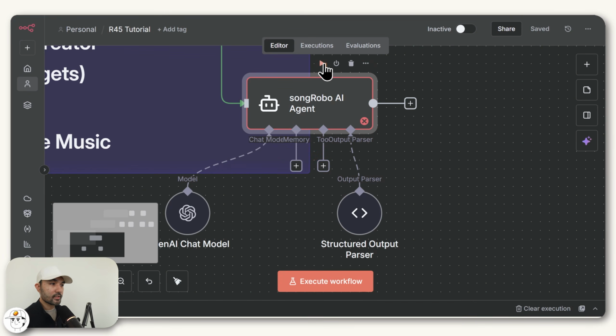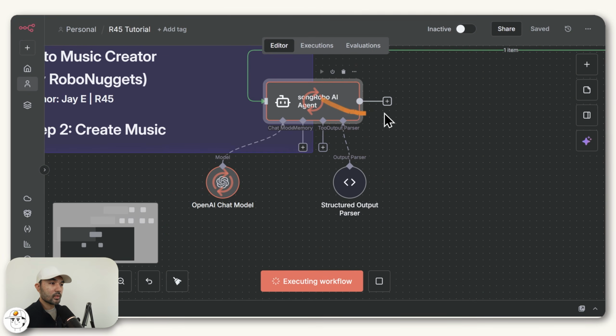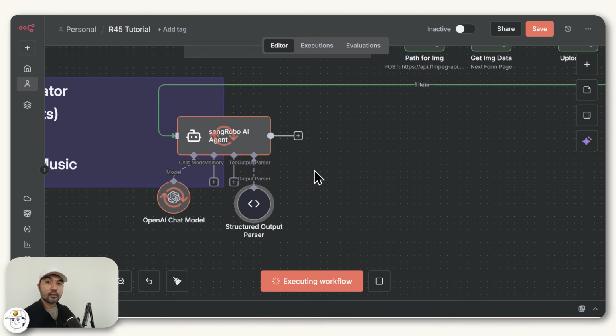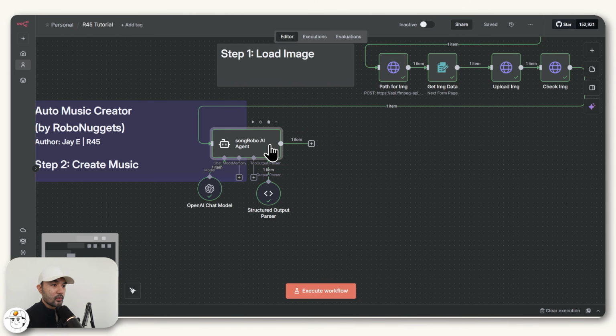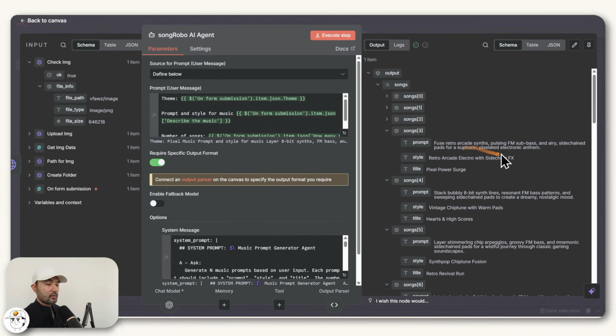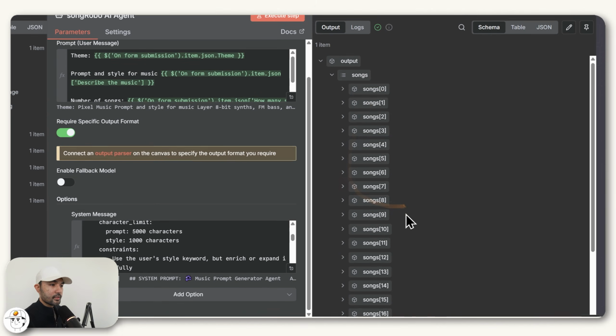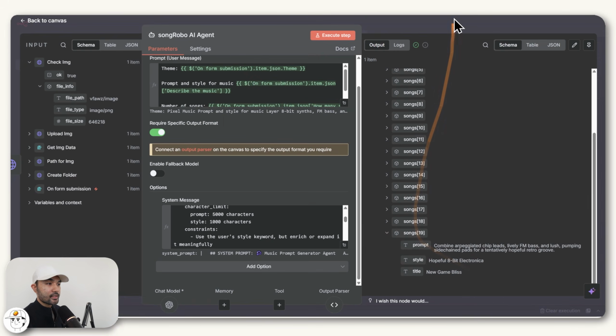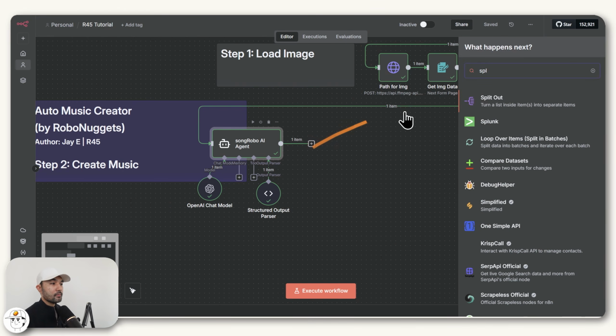When we go to this Song Robo AI agent and click run, what it's now going to do is take in your inputs and use the OpenAI chat model to think about 20 songs that it will produce. When that's done and we open up this AI agent again, you can see that it produced several songs, or at least prompts for the songs. There's 20 of these in total, which are all unique and which we'll be creating songs for in just a bit.